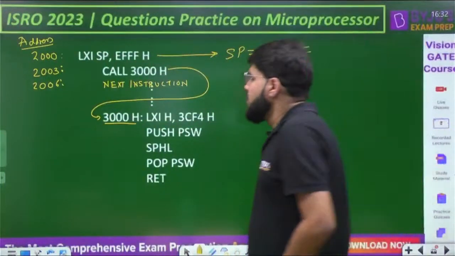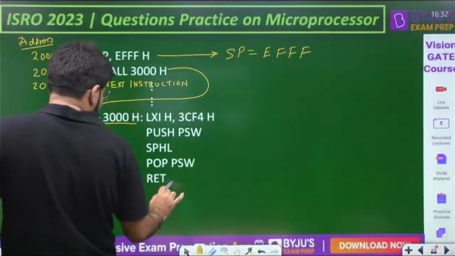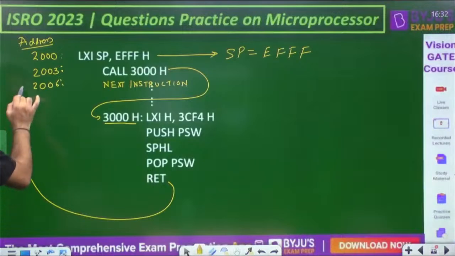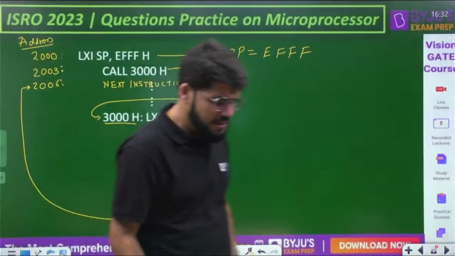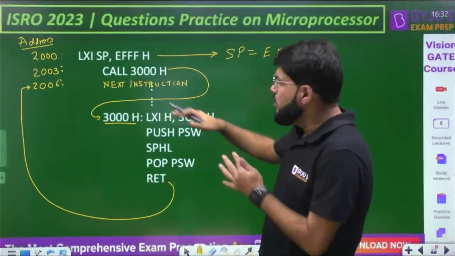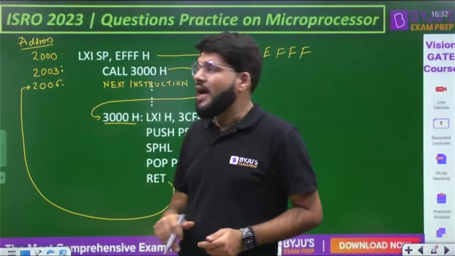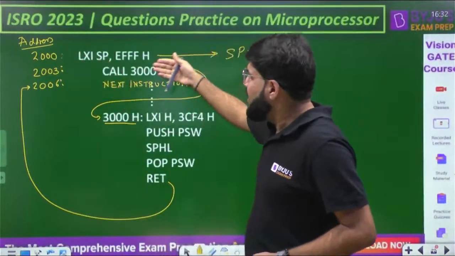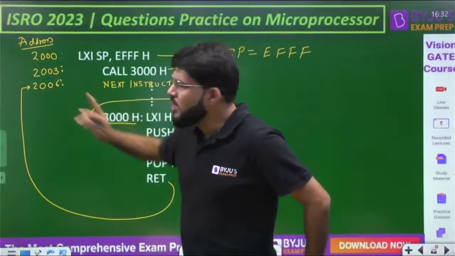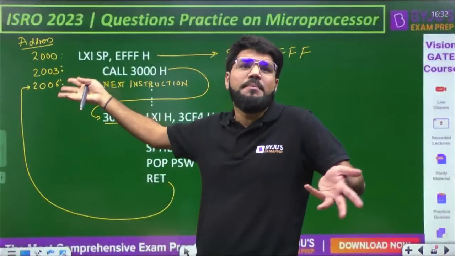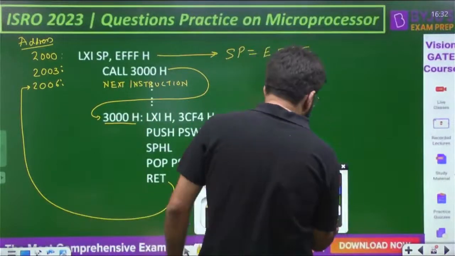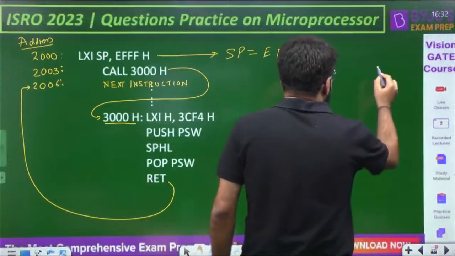Now the return. After the return is executed, there is no address written here, and the transfer should automatically go to 2006. Because I am going to come here, I will forget this address. I was at the address 2003, but after that I suddenly come to 3000. But after the execution of this, I need to come back. So I have to store it somewhere. How will I remember where the next instruction is? For that, stack memory is used.